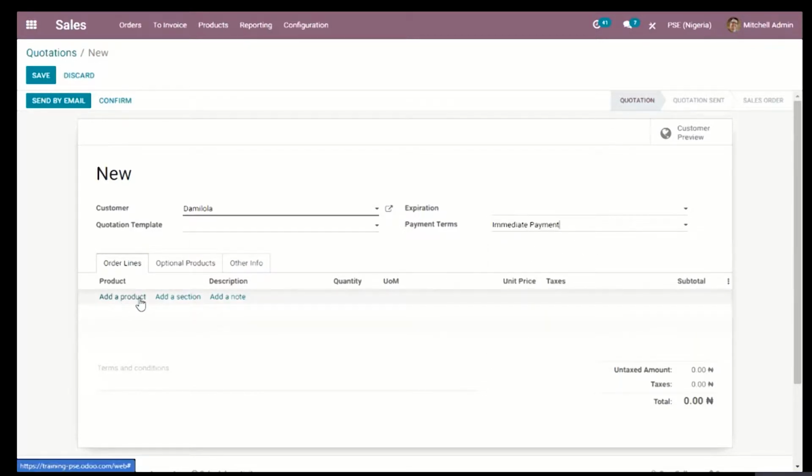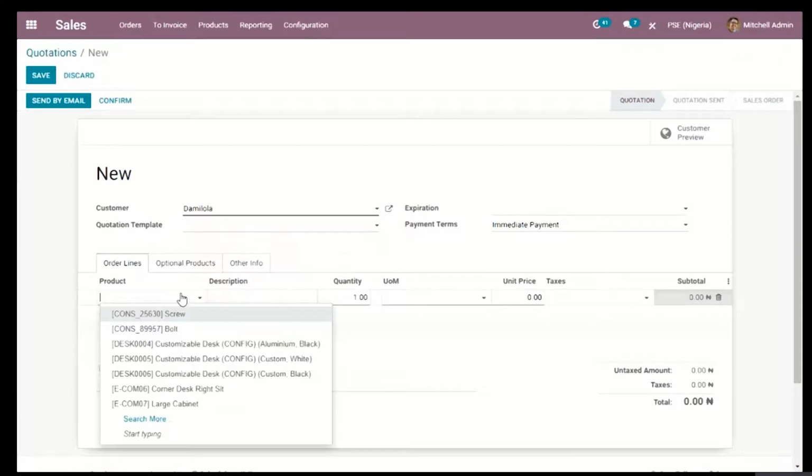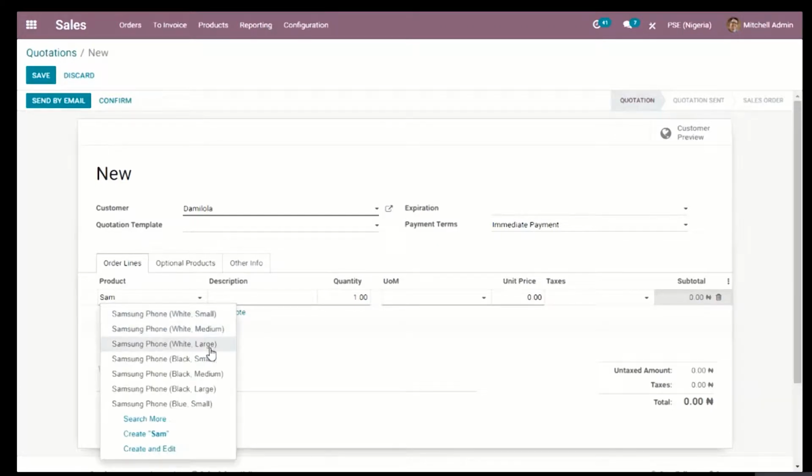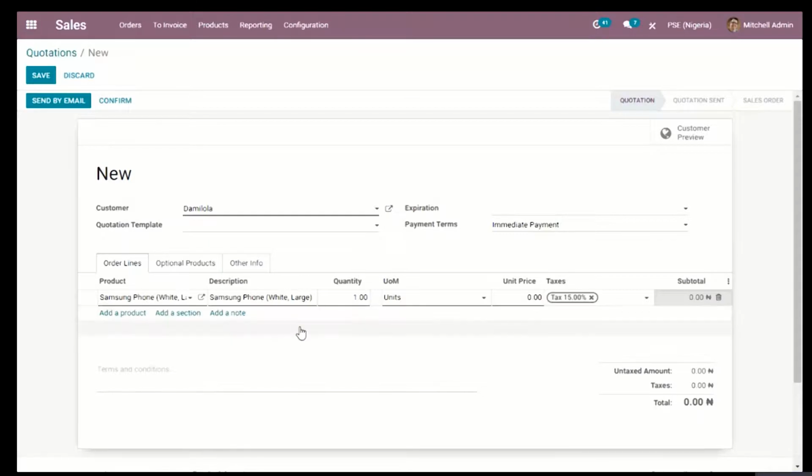And we can also add products here. I decide to add the product, and let's say the Samsung I just got. And Odoo asks me what variation of the Samsung I want to sell, because I just created variants for the product. So I can decide probably Dami wants a white large Samsung phone, and just 1 unit will do. Depending on the price I want to sell it, I might decide to sell it because I bought it at 50,000 naira. I might decide to sell it at 70,000 naira, including the tax that might be applicable to it.